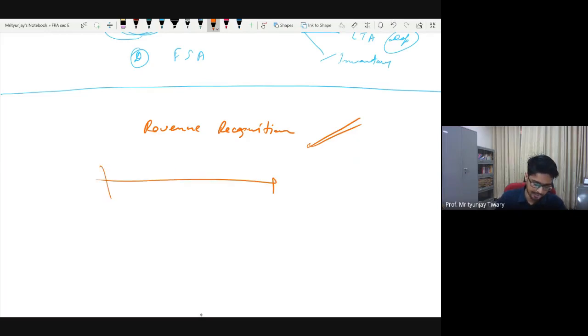What are we talking about? Let's say different periods will happen: sale happened here, then receivable created here, money received here, and so on and so forth. In which period should I recognize the revenue? It turns out that it's not such an easy job as we might want to think. Let me give you an example.